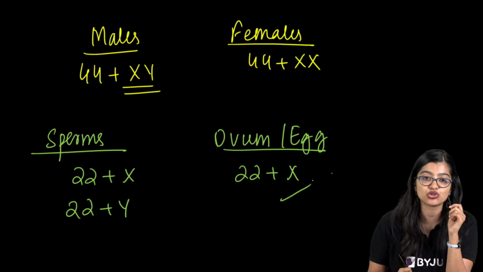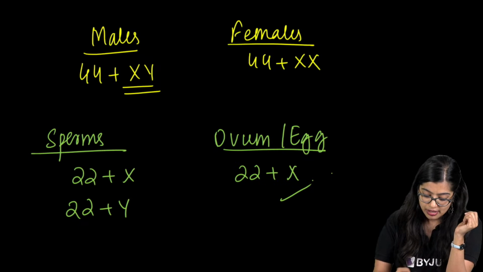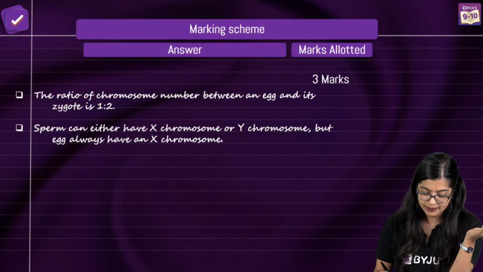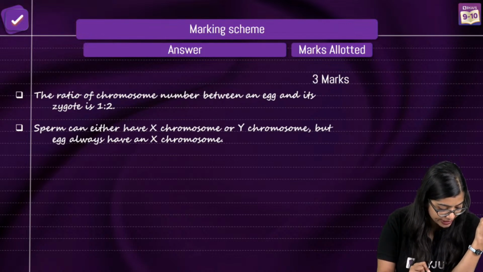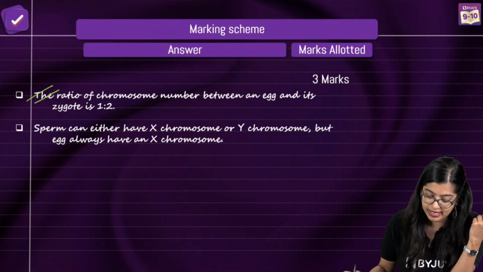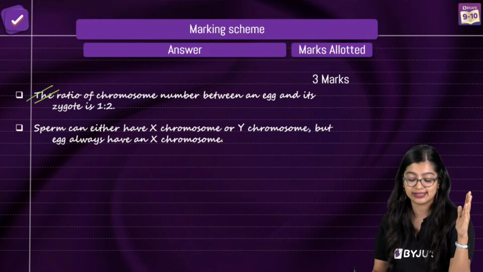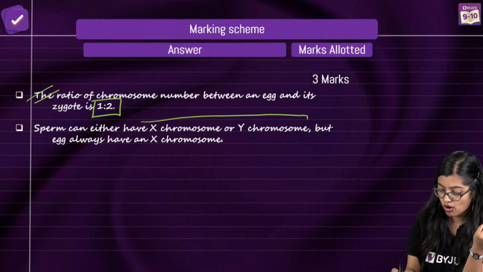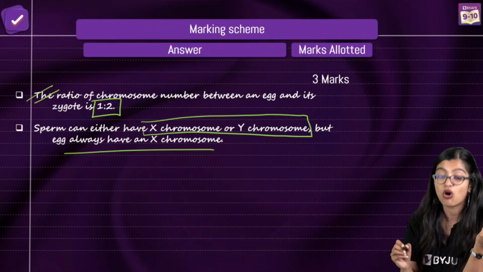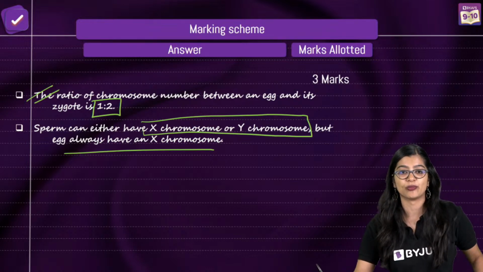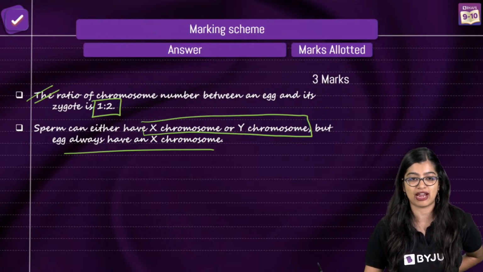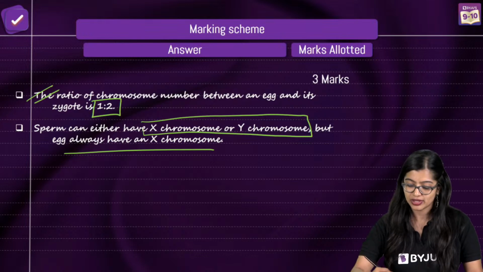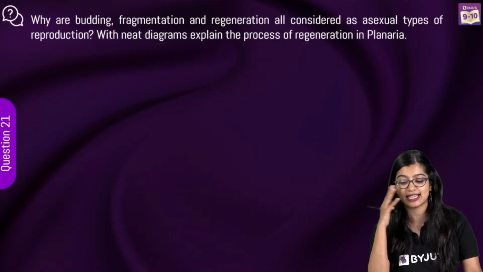Yes, very good Manju, very good. So with this, we've got the answer. Of course, I had this on screen, but you have to write it in 2 points, right? The ratio of chromosome number between egg and zygote is 1:2. Sperm can either have an X chromosome or a Y chromosome, but egg will always have X chromosome. Yes, very good Yashi. Zoya has told me, ma'am, crystal clear. Now we'll move on to the next set of questions.